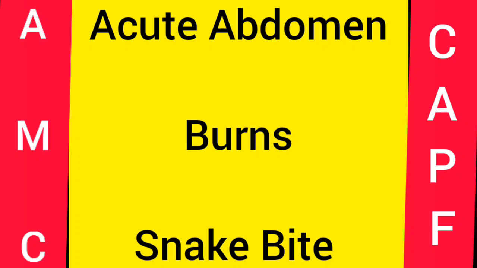Next, a brief history is taken to try to analyze what could be the further diagnosis. Examination is performed to clinch the diagnosis, and investigations are performed, for example, X-ray, USG, CT scan, in order to confirm the diagnosis. Then according to the diagnosis we have made, we will further plan the management of the patient. Next is a snake bite.